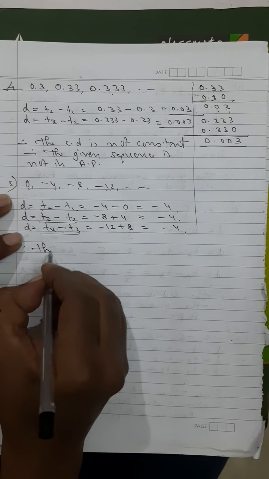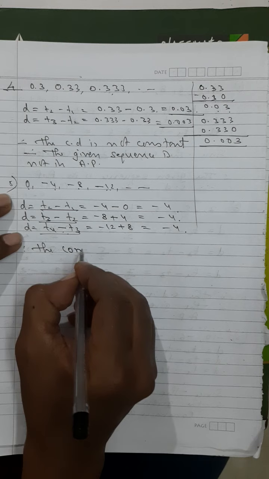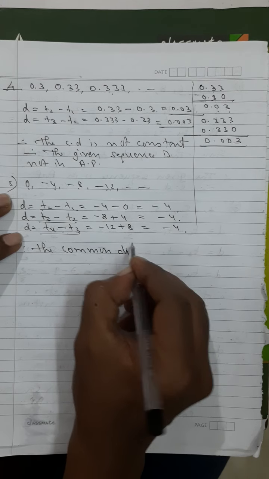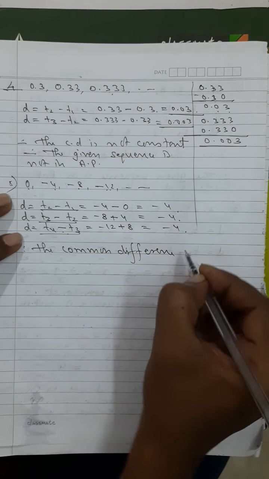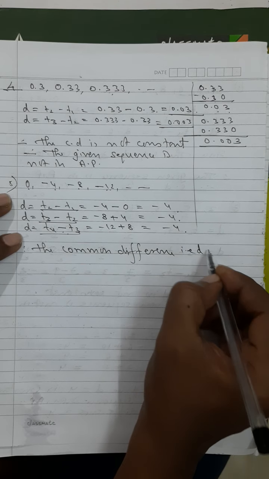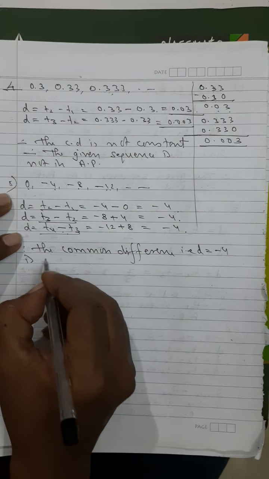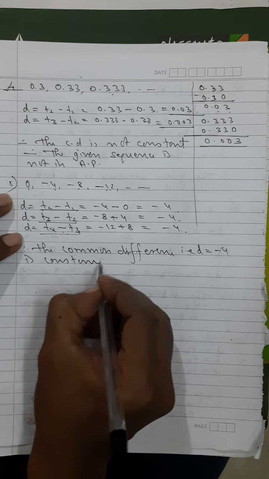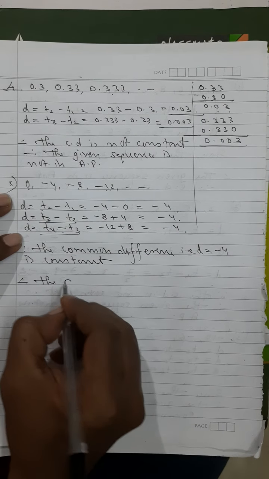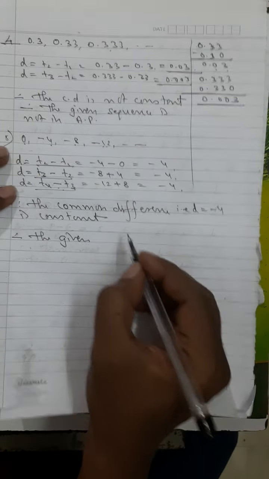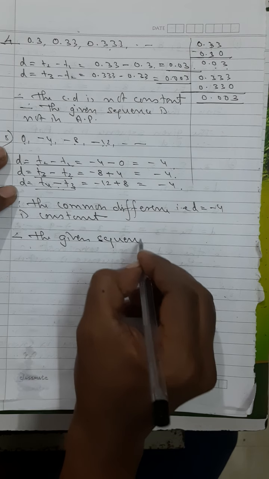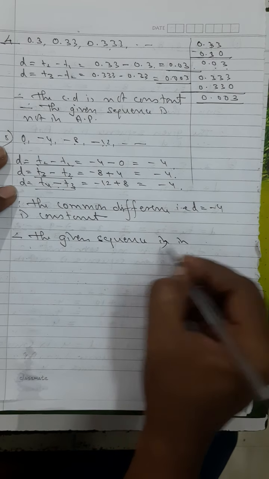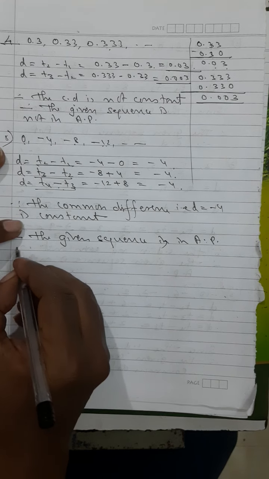Since the common difference, that is d is equal to minus 4, is constant, therefore the given sequence is in arithmetic progression.